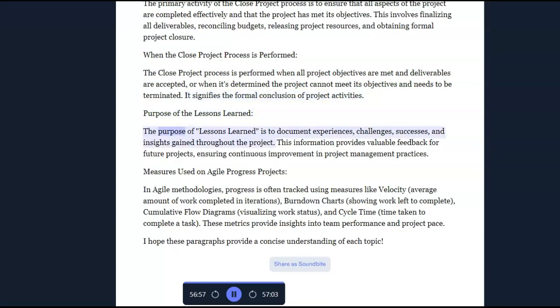Purpose of the lessons learned. The purpose of lessons learned is to document experiences, challenges, successes, and insights gained throughout the project. This information provides valuable feedback for future projects, ensuring continuous improvement in project management practices.